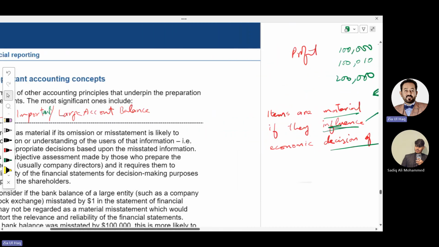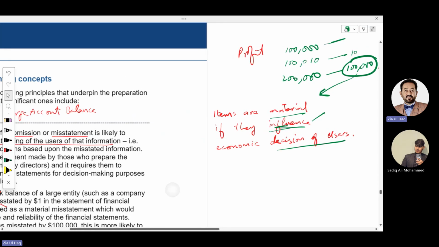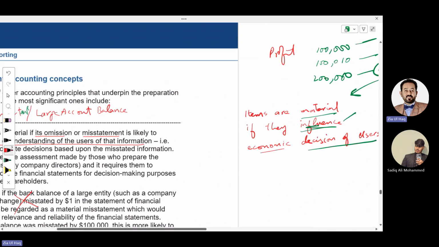So what does material mean? Important, or large effect. An item is regarded as material if its omission or misstatement, meaning over or understatement, is likely to change the perception and understanding of the user of that information, meaning it affects the user's decision making. The rest of the things you don't need to study. Just focus on what materiality is: items are material if they influence the economic decision of the user. Economic means decisions relating to money terms.